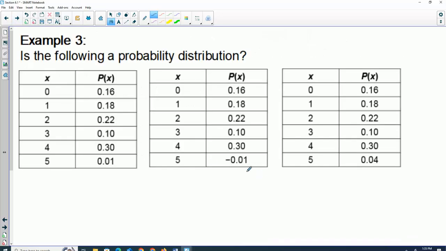So take a second on your own, look at each of these and decide yes or no. Are those probability distributions? Okay. Doesn't add up to 1, so that's a no. What about this one? Negative. Okay, what about this one? Yes, everything is between 0 and 1, it adds up to 1. So we know how to verify if something is a true probability distribution.